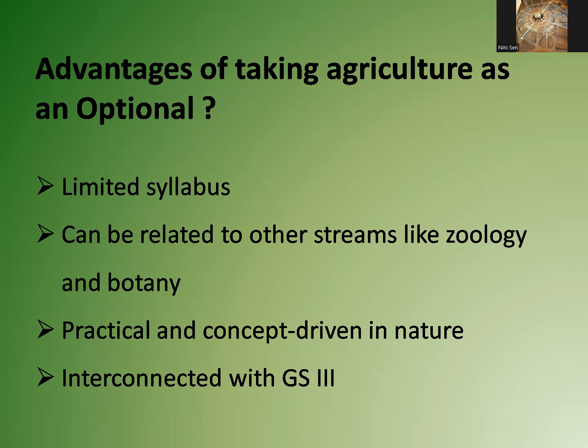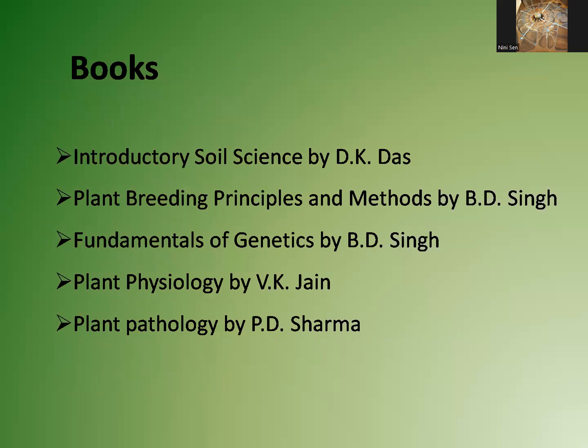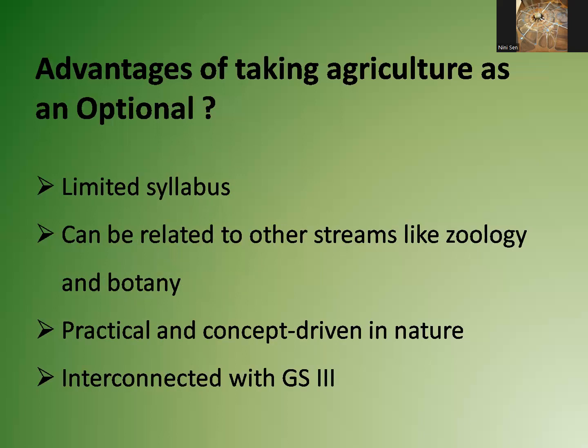That is from 2018. And one more was: the ideal solution of depleting groundwater resources in India is the water harvesting system; how can it be made effective in urban areas? These two questions came from the syllabus of paper 1, that is water conservation and management. So these are the advantages you can have if you select agriculture as an optional.